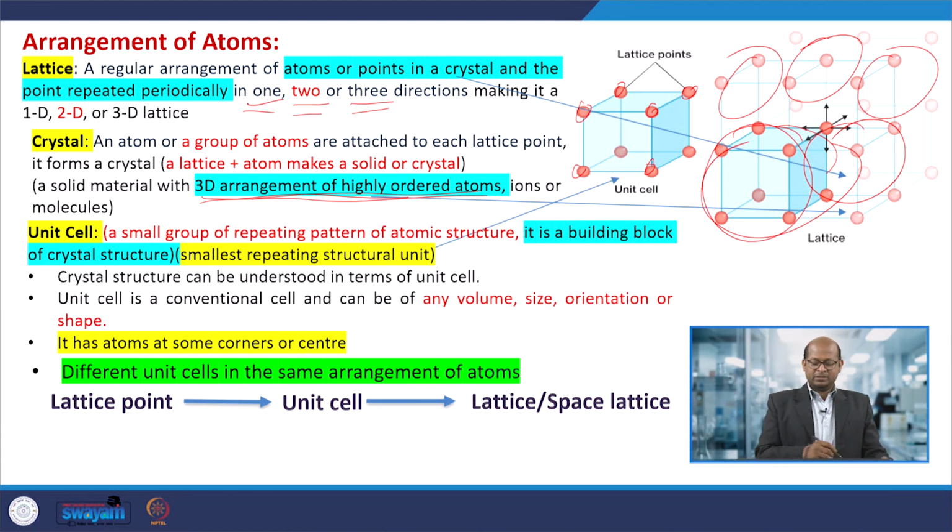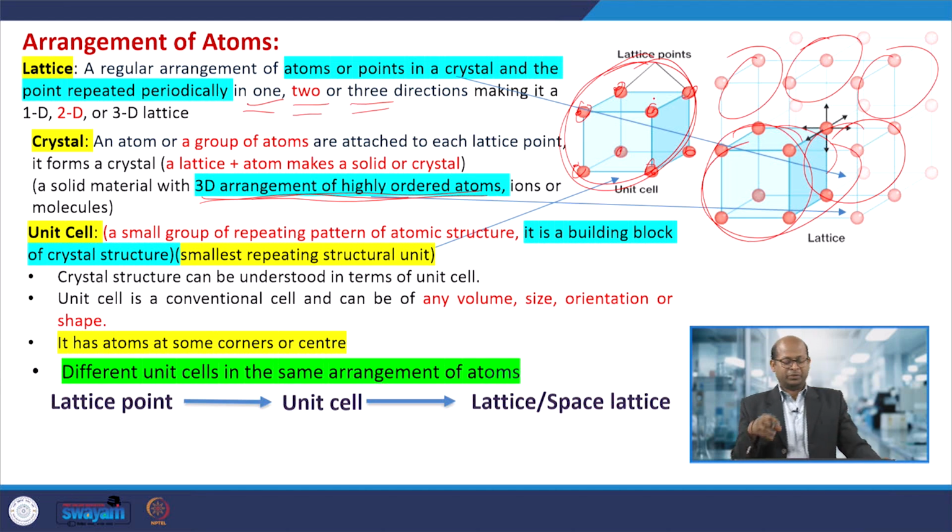Okay. Next is the unit cell. So, this is a unit cell. A unit cell is a small group of repeating patterns of atomic structure. Here also these are atoms arranged in a particular way, forming a small unit. When the small unit is repeated, it forms a crystal or crystal structure or lattice, but this is actually the building block or basic unit for any crystal or lattice formation.